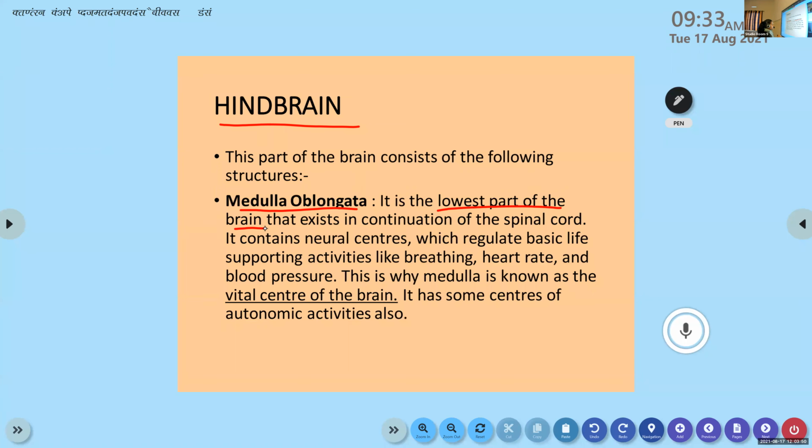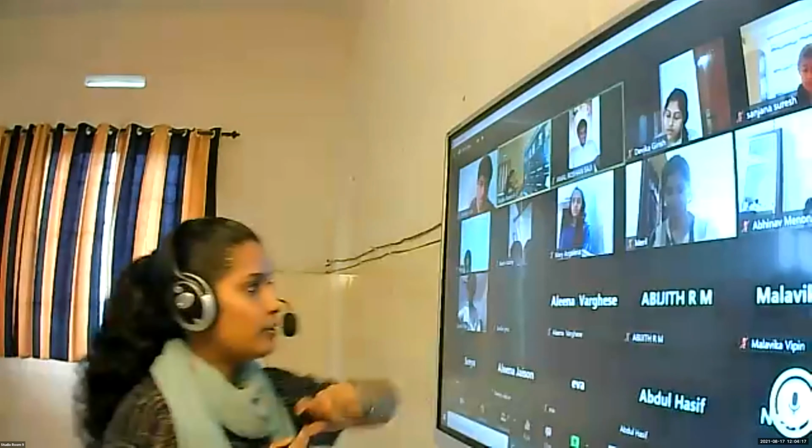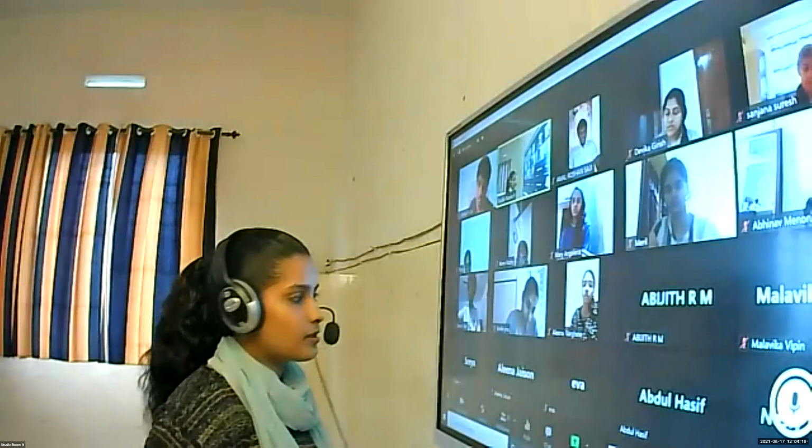And it contains neural centers which regulate basic life supporting activities like breathing, heart rate, and blood pressure. This is why medulla is known as the vital center of the brain. So, which part of the brain is known as the vital center of the brain? It is the medulla oblongata, and it is located in the hindbrain area. Why do you think it is called the vital center of the brain?